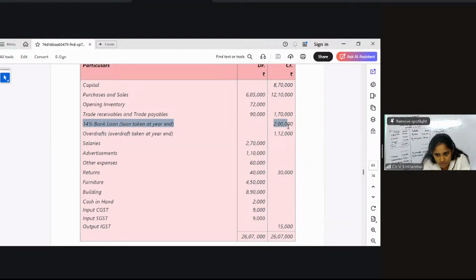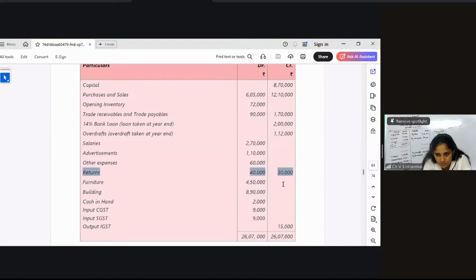14% bank loan taken at the end of the year. The bank loan you have taken becomes a liability. Take it to your balance sheet. Overdrafts also taken at the end of the year become your current liability, take it to the balance sheet. Salaries is your indirect expense, so this will come into the P&L account. Advertisement is an indirect expense, it will come into the P&L account. Other expenses are also indirect expenses, they will go into the P&L account.